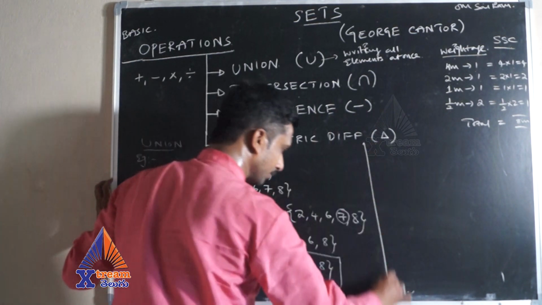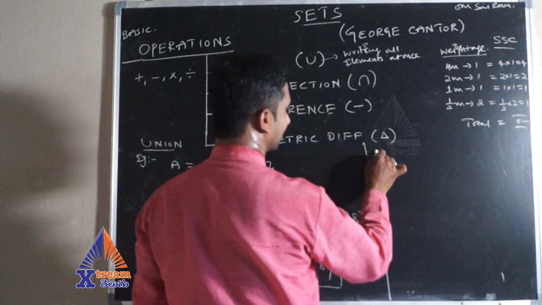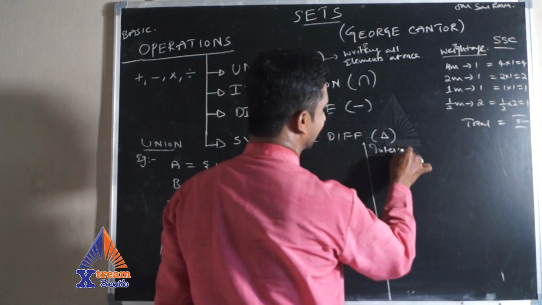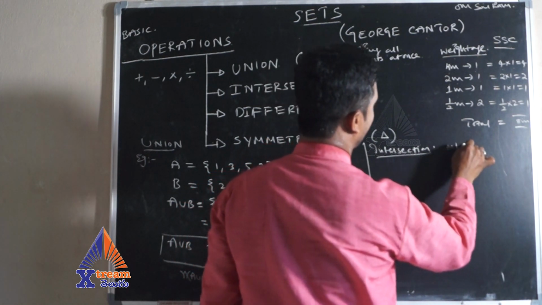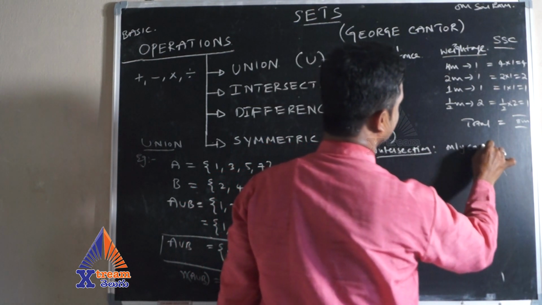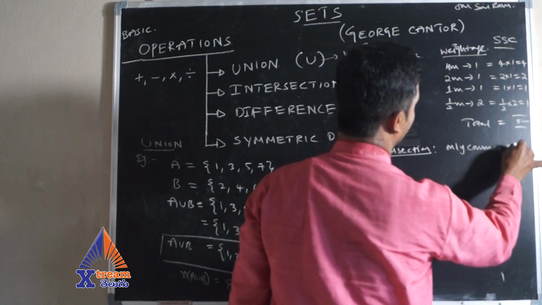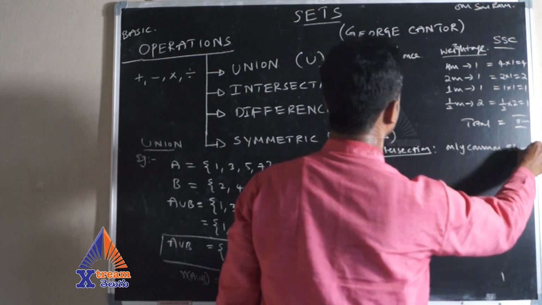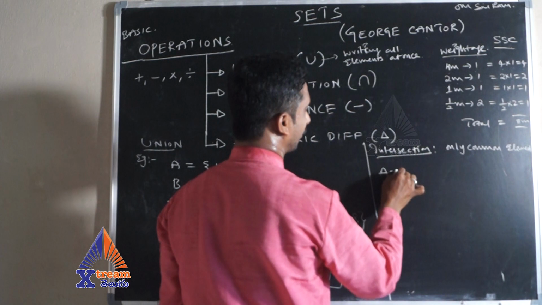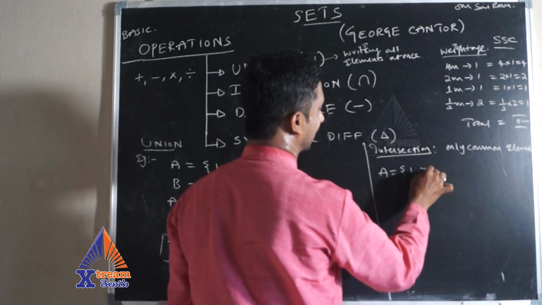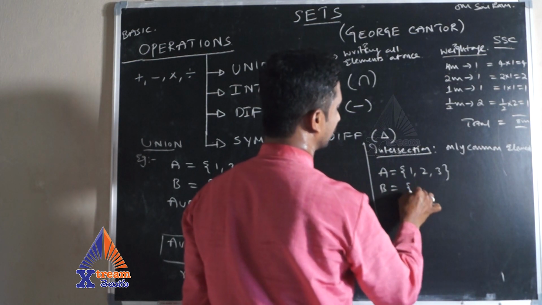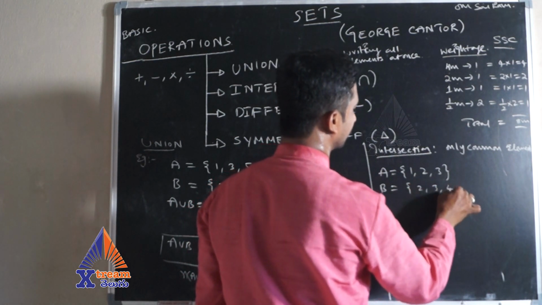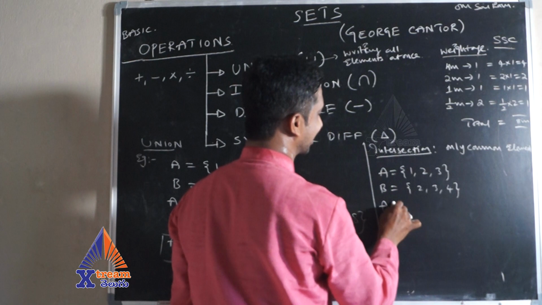Now, coming to intersection. What is that? Intersection means only common elements. Very simple. You need to write only common elements. So if I take another example, A is 1, 2, 3 and B is 2, 3, 4. What is A intersection B?